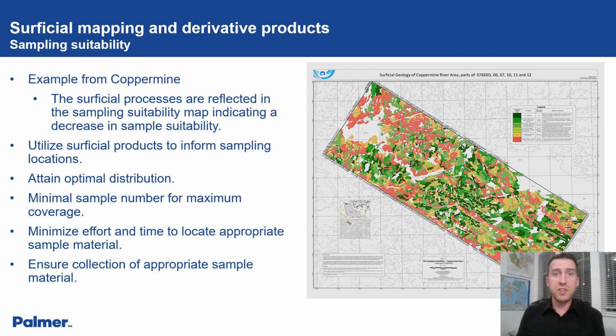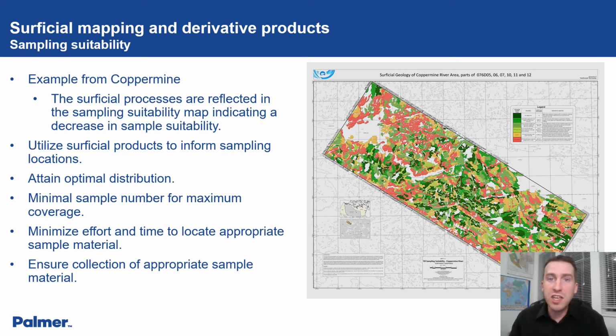An example from the same area of the copper mine shows that the implications of surficial processes are reflected in the sampling suitability mapping. Although much of the area was green in the surficial map, which indicates till, you can see that there's more light green, yellow, and red, indicating a decreasing sampling suitability. If we were to design a field program based on the till sampling suitability, we would pick locations in dark green polygons to retrieve primary dispersal material.